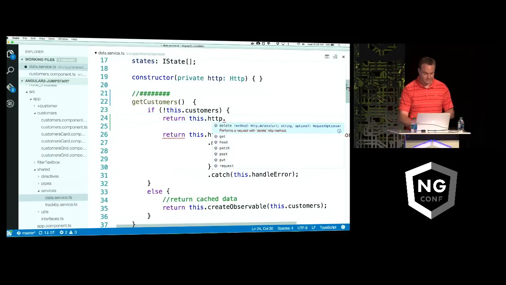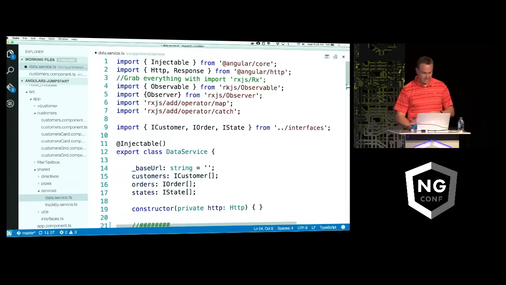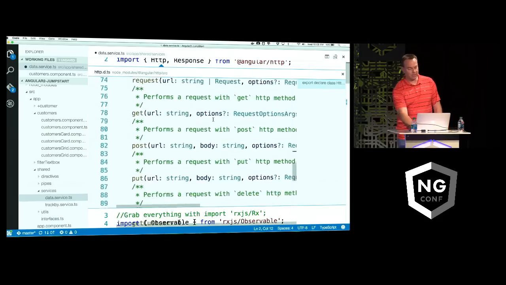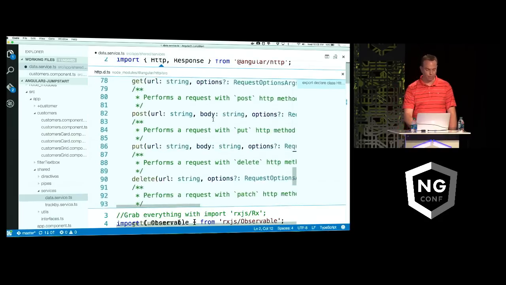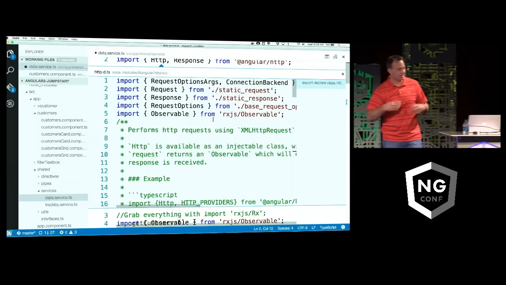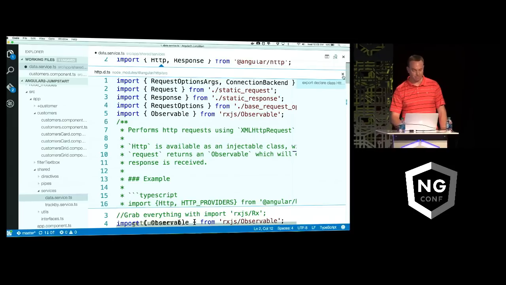What's really cool, though, is if I came up and said, hey, what does http even have in it? What's the overall interface? Well, I can say peek definition, and it'll actually pull up the definition for that particular type. So I can get information. And again, this is because we get some typing support, and it's able to give us more information about it.